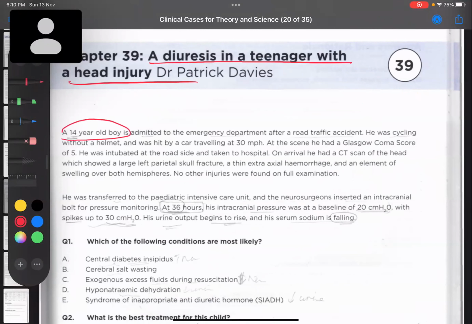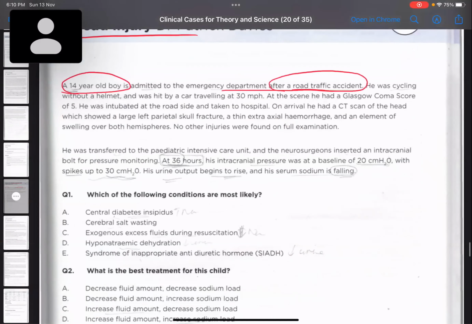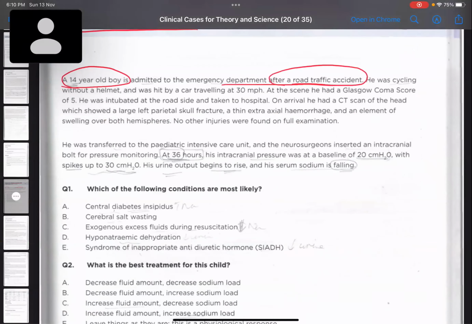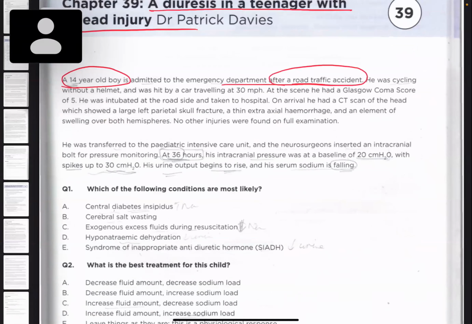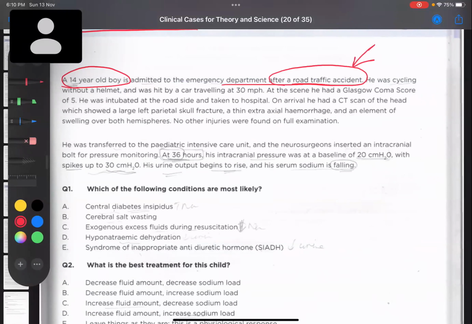A 14-year-old boy is admitted to the emergency department after a road traffic accident. Even if you're solving in a PDF or you have the physical book, try to mark the most important points so that after reading the entire scenario, when you again look into the questions, you will be able to mark all the important points. So we have child, 14-year-old with road traffic accident. He was cycling without a helmet and was hit by a car traveling at 30 mph.